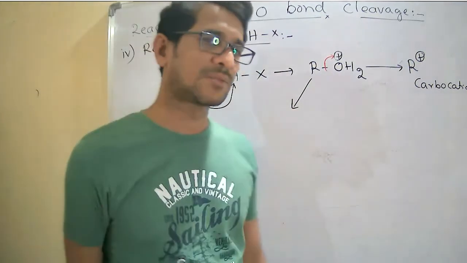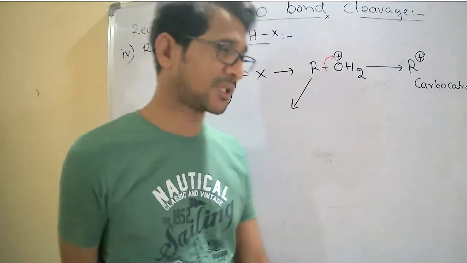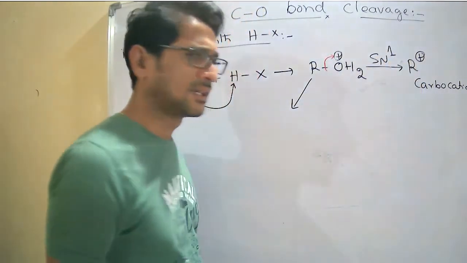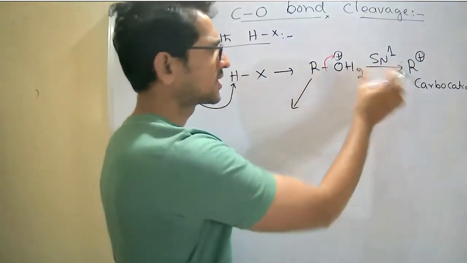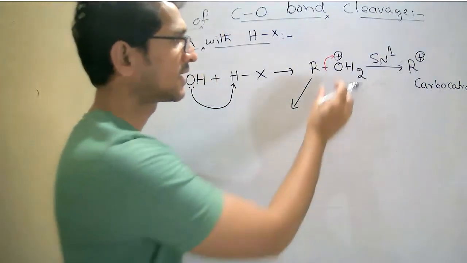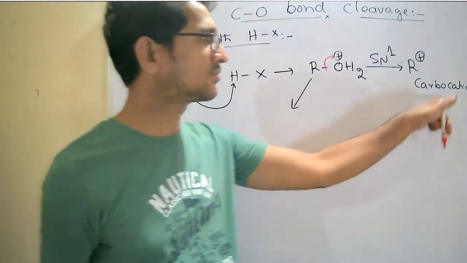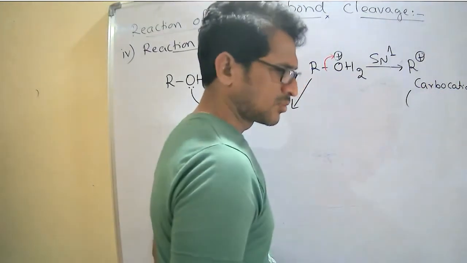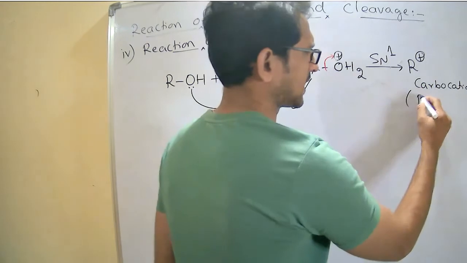In which nucleophilic substitution reaction is the carbocation intermediate formed? That is SN1. It follows SN1 whenever the OH2 plus is removed, resulting in the formation of the carbocation. Generally, what are the stable carbocations?